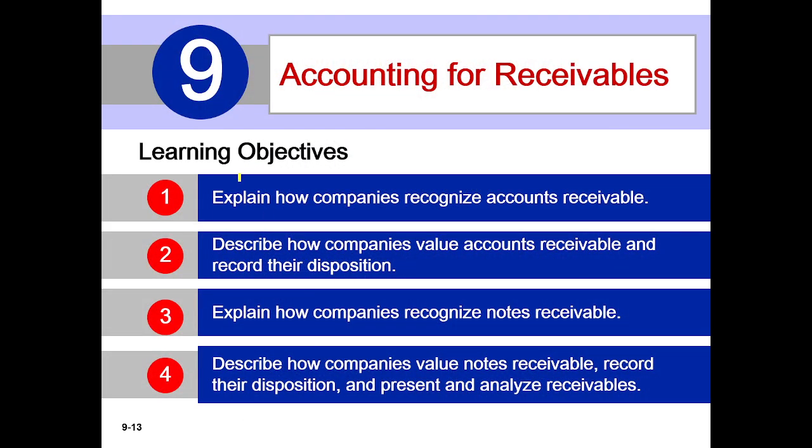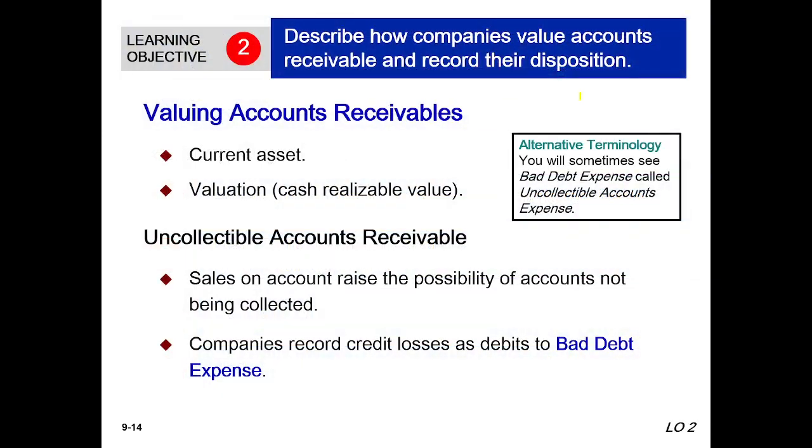These are the learning objectives. We have 4 objectives. We have already discussed one, and today we will discuss objective 2: describe how companies value accounts receivable and record their disposition. This is a very important discussion, and I think it will be longer, and everybody will enjoy it. The name of the chapter is accounting for receivables.